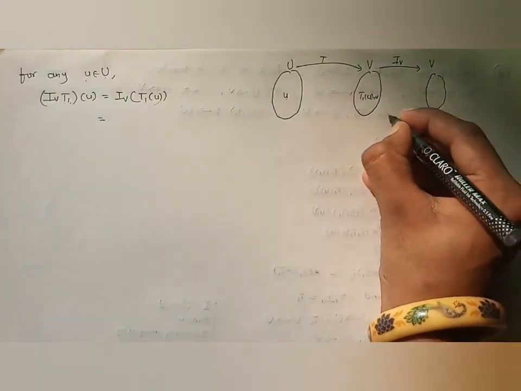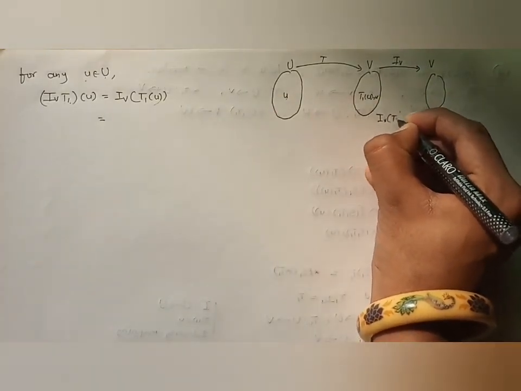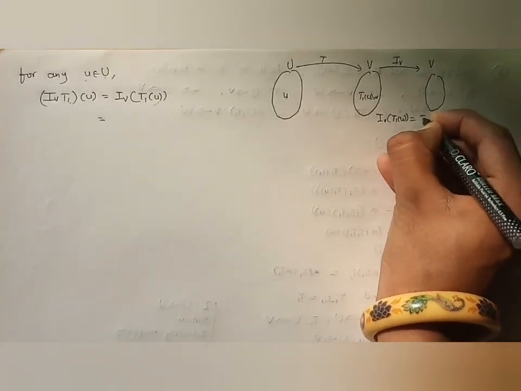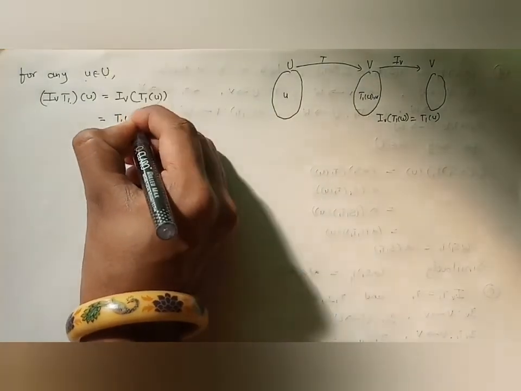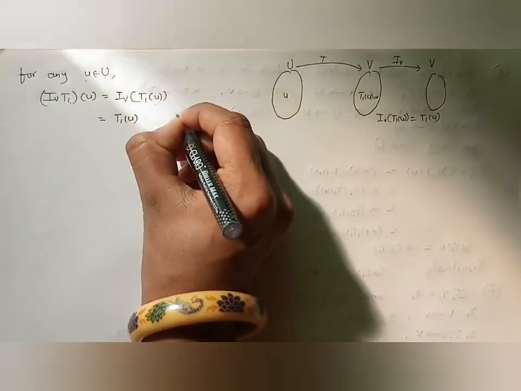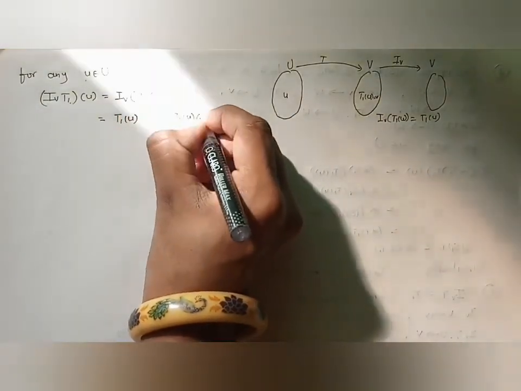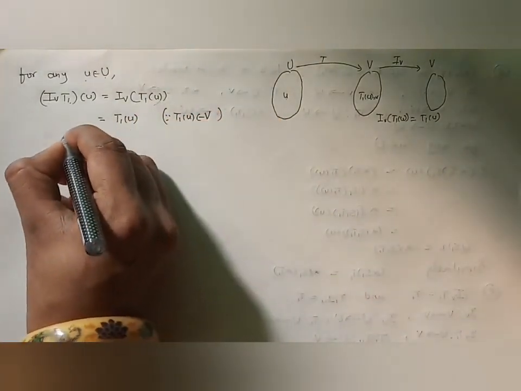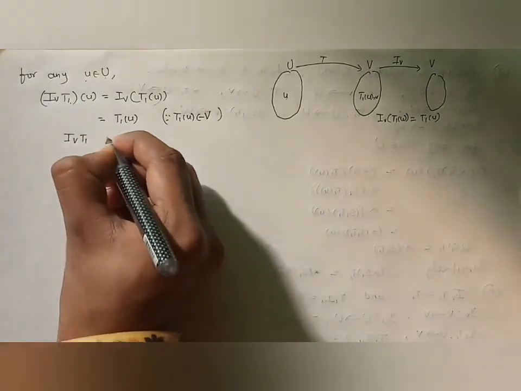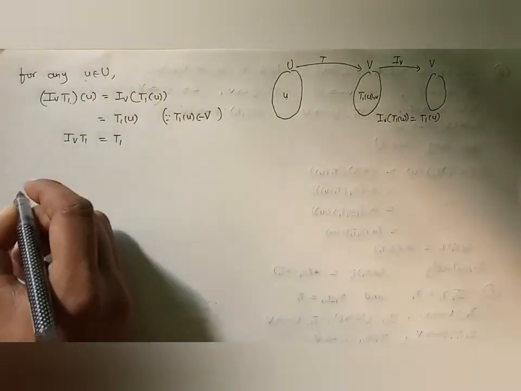So IV of T1 of U is nothing but T1 of U only, because all T1 of U belong to V. Therefore, the product IV T1 is nothing but T1.